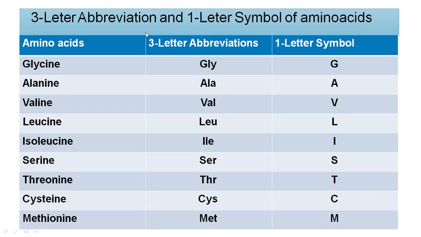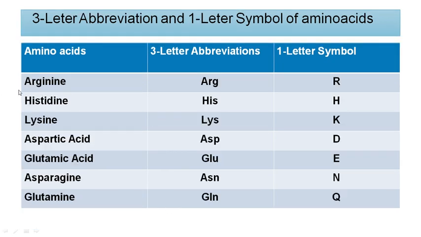Then the 3-letter abbreviation and 1-letter symbol for amino acids: glycine, it is GLY, G; alanine, ALA, A; valine, VAL, V; leucine, LEU, L; isoleucine, ILE, I; serine, SER, S; threonine, THR, T; cysteine, CYS, C; methionine, MET, M; arginine, R sound, okay, ARG, R; histidine, HIS, H; lysine, LYS.